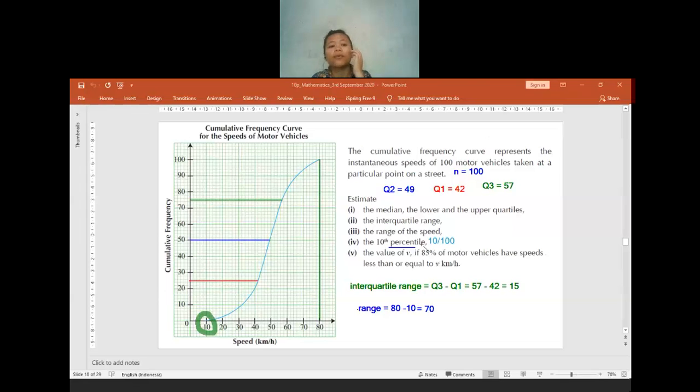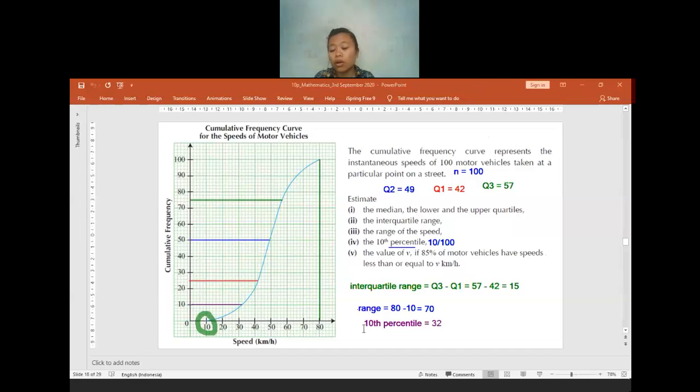No? Okay. So if we have to find the 10 percentile, we have to find the 10 per hundred of 100. How many will it be? 10 per hundred of 100 will be equal to how many, Erika? 10. So we have to find the 10 in here. I connect the line, and then it stops at 32. So the 10 percentile will be equal to 32.